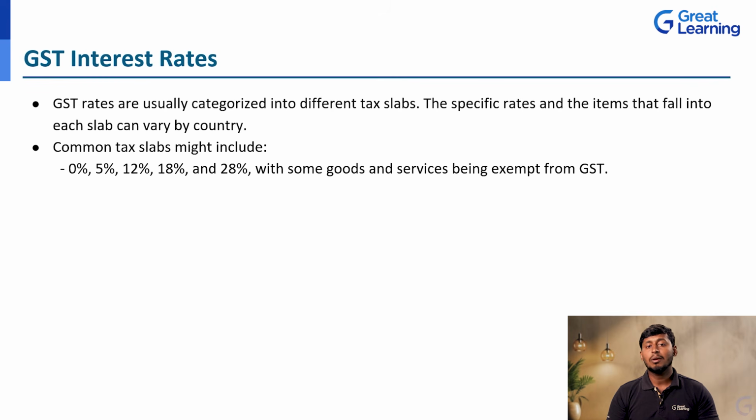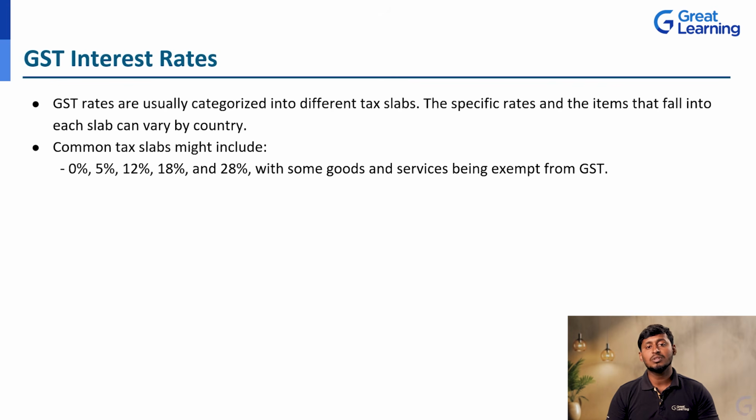Why? Because we have huge manufacturing, we produce a large number of spices. Like that, from country to country or state to state, they vary these tax slab rates. The common tax slabs might include 0%, 5%, 12%, 18% and 28%. So these are the 5 categories of interest rate, with some goods and services being exempt from the GST also.